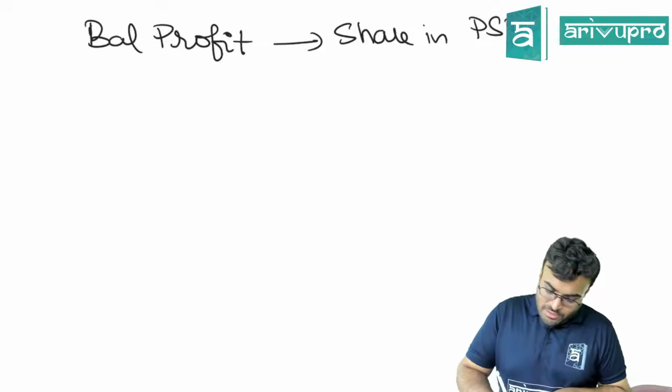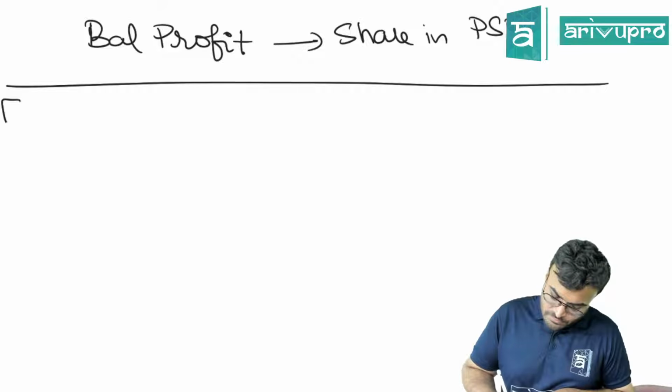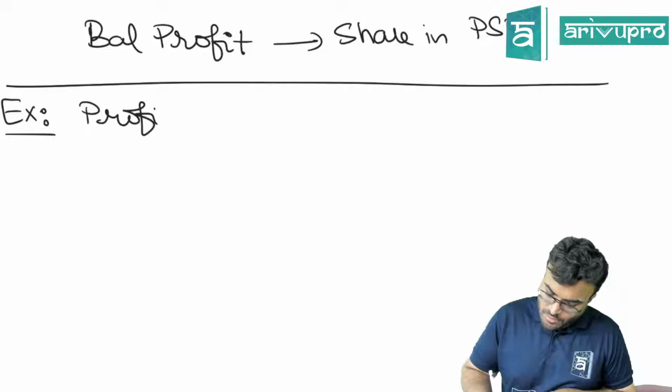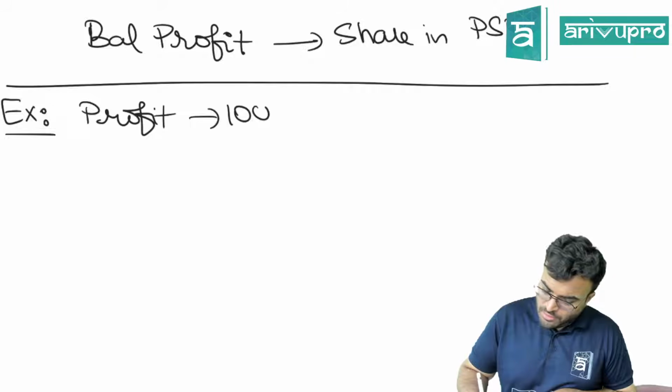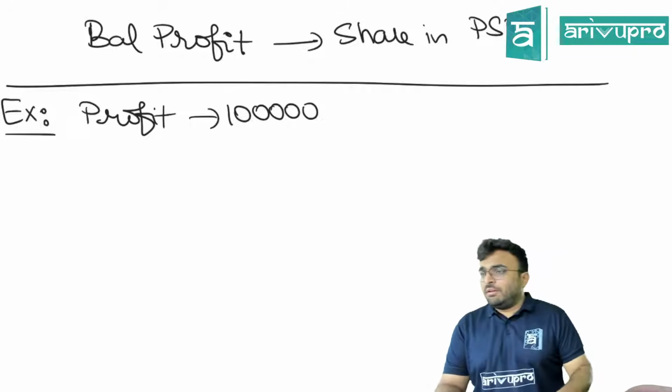Now, see the next example. Profit is 1 lakh.